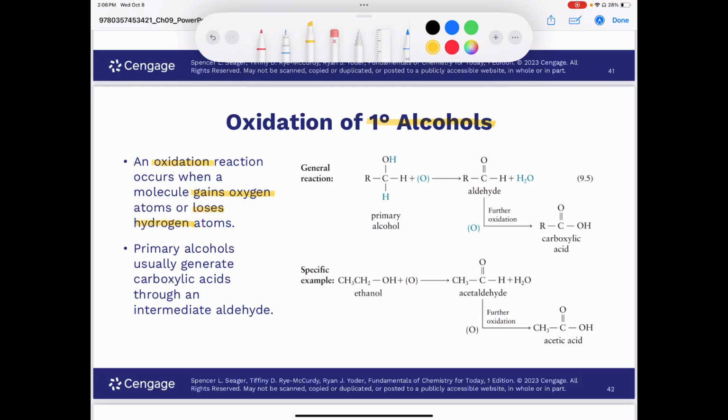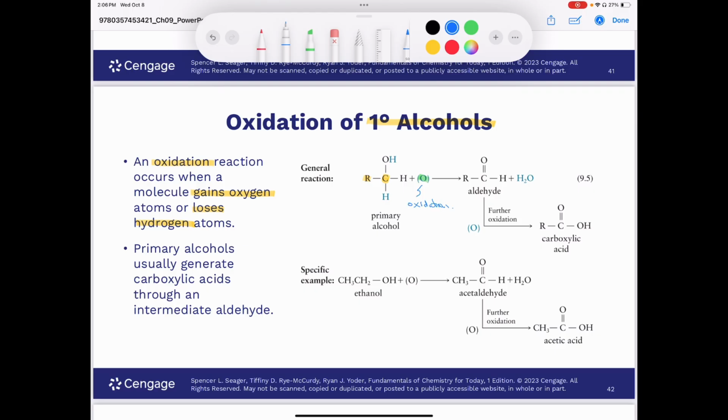Primary alcohols usually generate carboxylic acids through an intermediate aldehyde. So here we have our primary alcohol. You can see the carbonyl carbon, the one attached to the oxygen, is only attached to one carbon, right? So that means it's primary. And this O in the parentheses here represents oxidation. So it's just generic oxidation, okay?